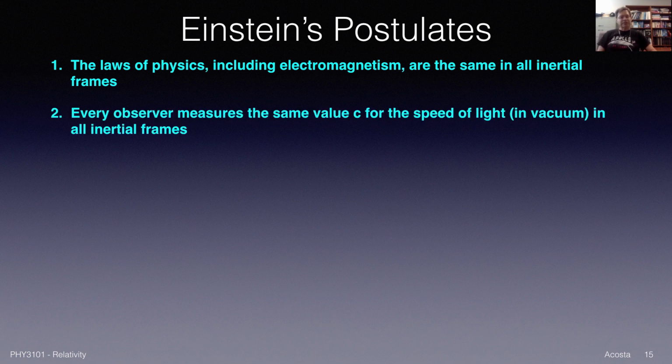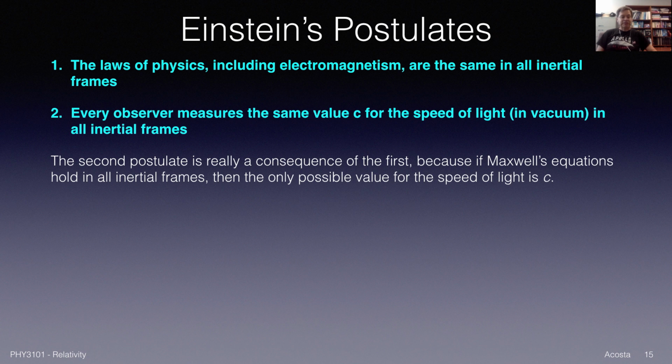The second postulate is that every observer measures the same value c for the speed of light in vacuum in all inertial frames. So the speed of light in vacuum is 3 times 10 to the 8th meters per second, and basically his postulate is saying everyone has to get that measurement.